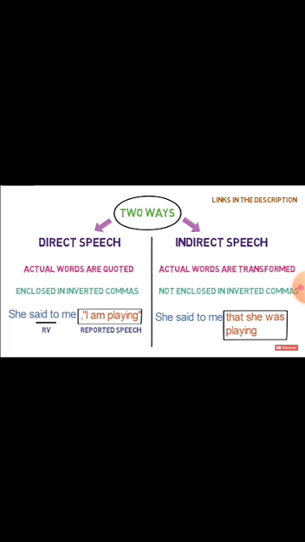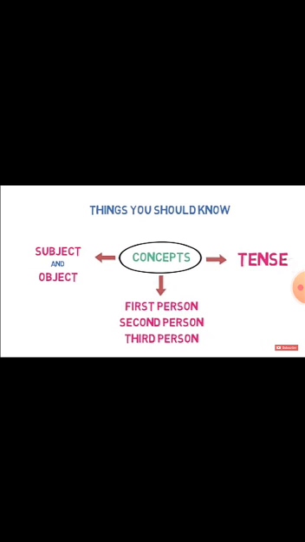She said to me is here reporting verb and I am playing is here reported speech. And indirect speech, actual words are transformed, not enclosed in inverted commas. She said to me that she was playing. In this way, there are two ways, direct and indirect speech.